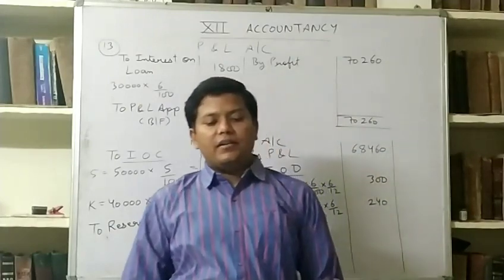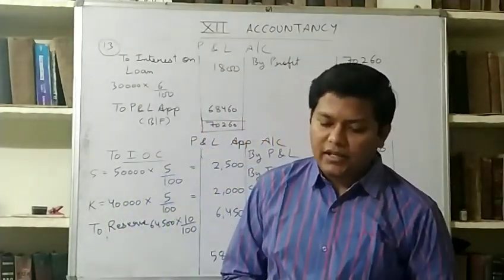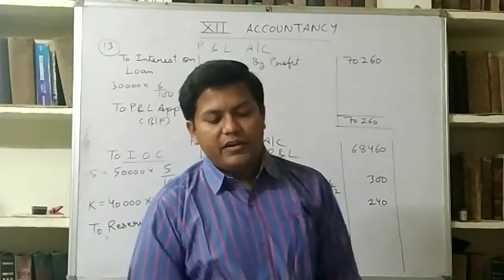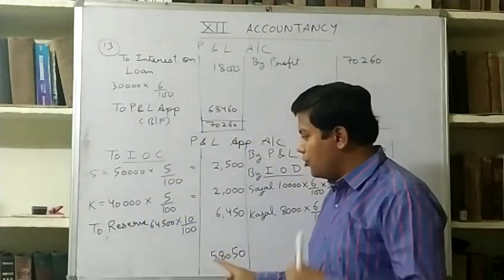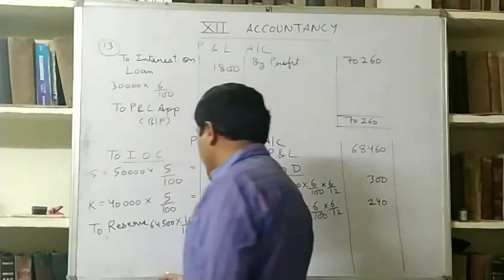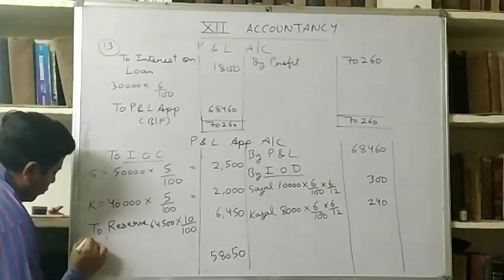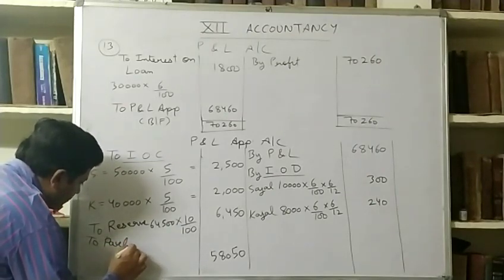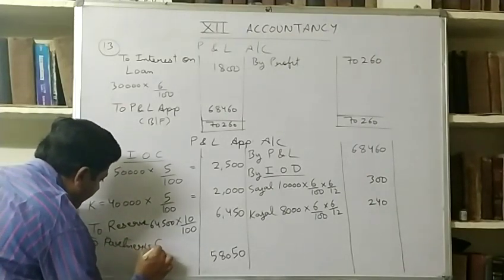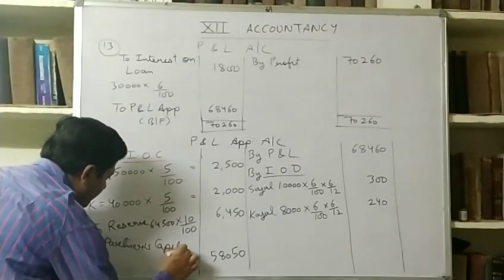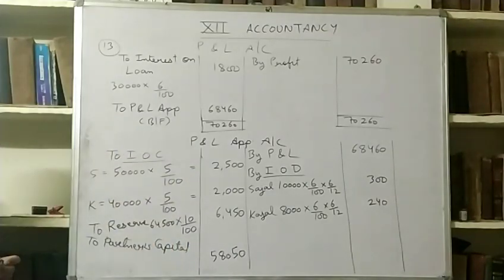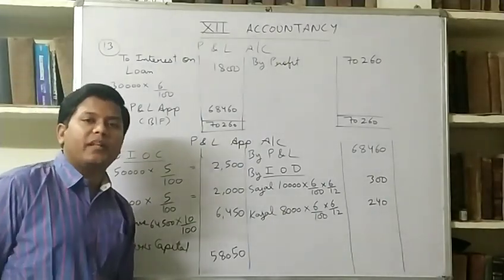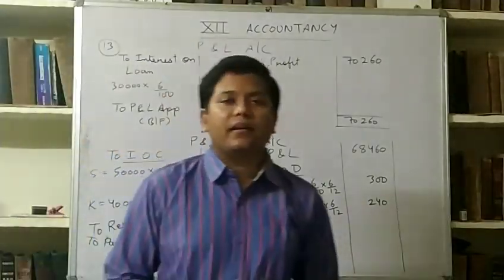Sajal and Kajal are partners sharing profits and losses in the ratio of 2:1. So we will distribute this amount in the ratio 2:1 between Sajal and Kajal. To Partners' Capital Account, because this is the fluctuating method, therefore we are writing Partners' Capital Account. If this were the fixed capital method, we would write Partners' Current Account.